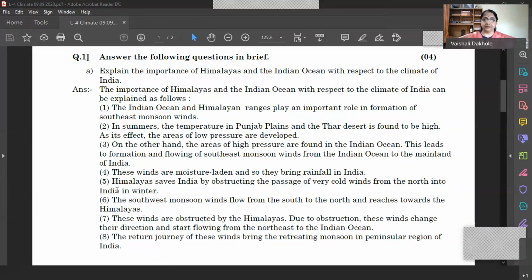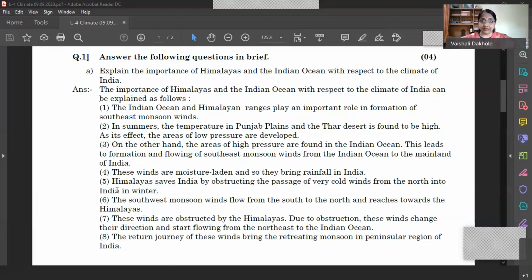of December. Okay, so India receives monsoon rainfall from June to September, and winter rainfall on the eastern coast in the month of December. So June to September is rainfall from the southwest monsoon winds, and in December on the eastern coast rainfall is from the retreating monsoon winds. Okay, so when the Indian Ocean is present there to the south of the peninsula, the